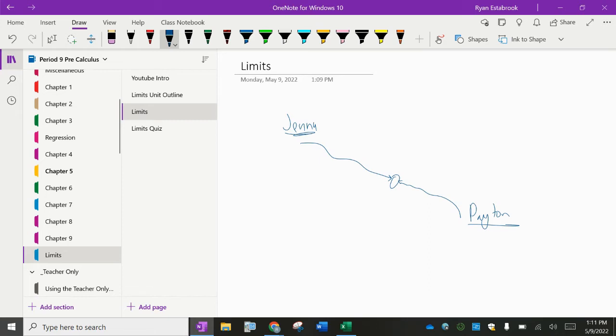The limit is where they are coming together, where they're meeting at. So even if it doesn't exist where they're trying to get to, if they're both ending up at the same location or trying to get to the same spot, the limit still exists. The limit is that value.